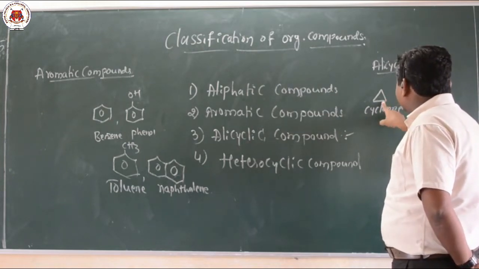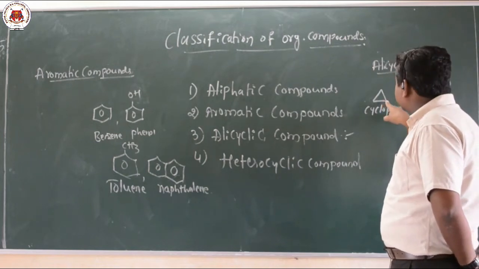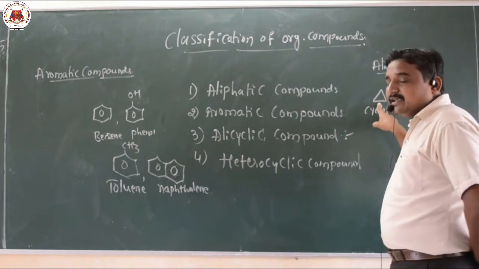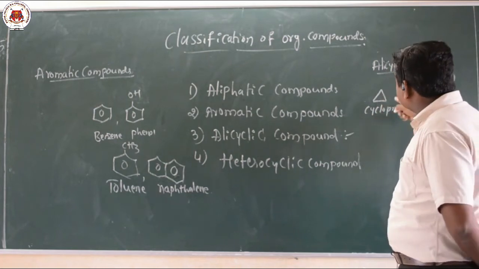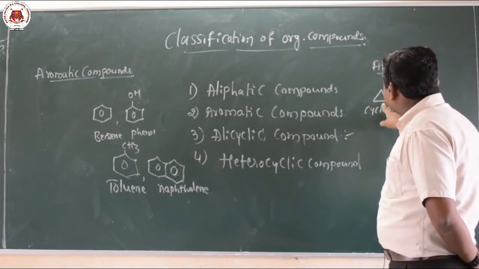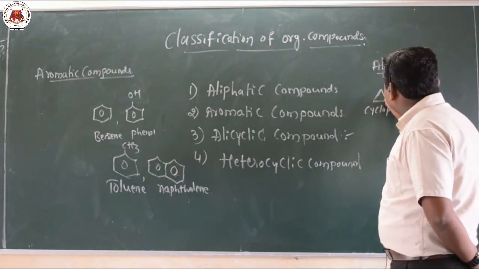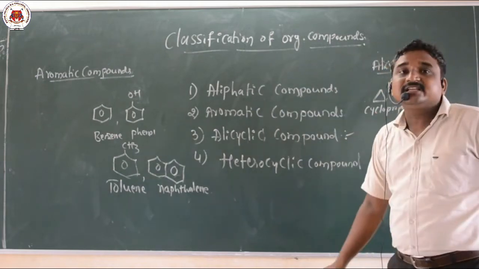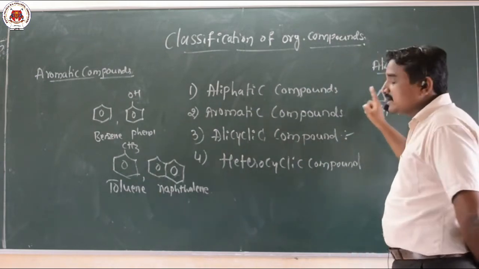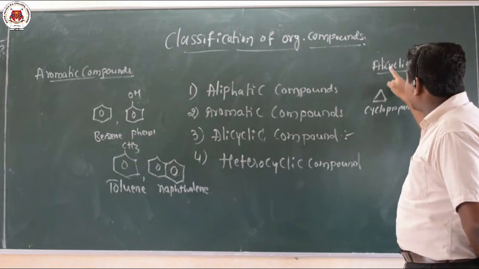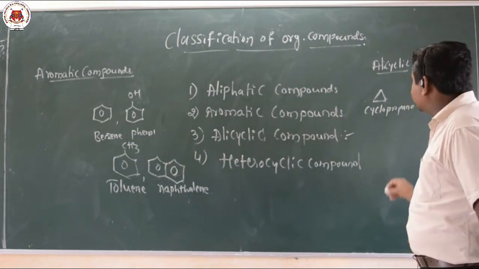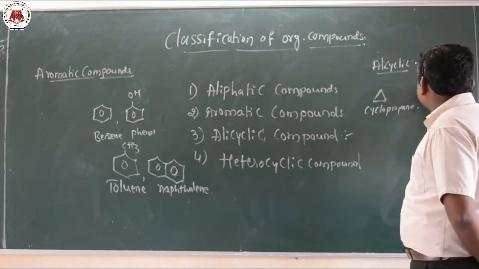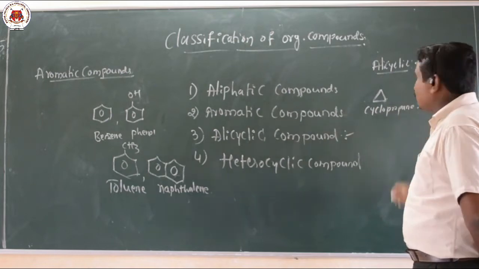So this is not an aromatic compound, because it does not have a benzene ring. But this is an alicyclic compound. That means it has a closed, cyclic structure of carbon. So that is called an alicyclic compound. Another example of an alicyclic compound: this is cyclobutane.